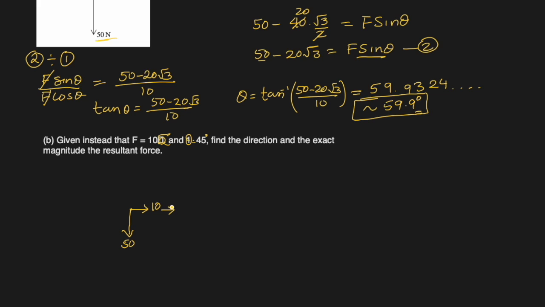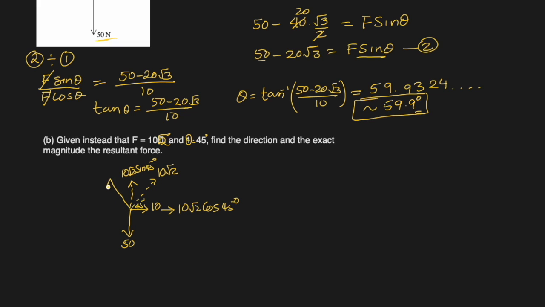Now they said that f is 10, so f was in this direction with theta angle here. So let me do this. It was f, so it will become 10 square root 2 and this is 45 degrees. So this component here will be 10 square root 2 cos 45 degrees, right? And in this direction it will be 10 square root 2 sine 45 degrees.